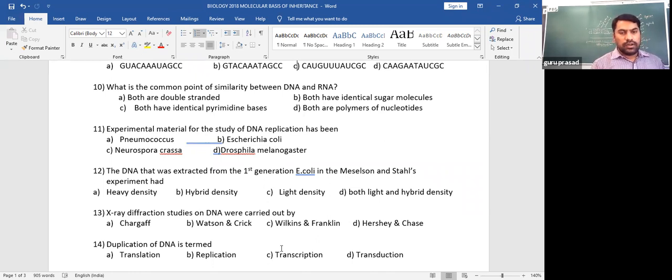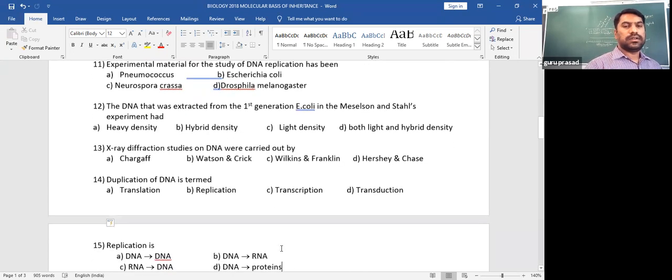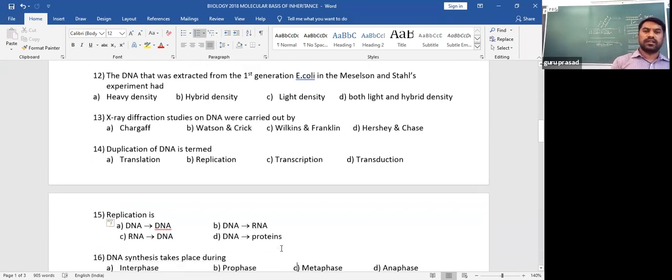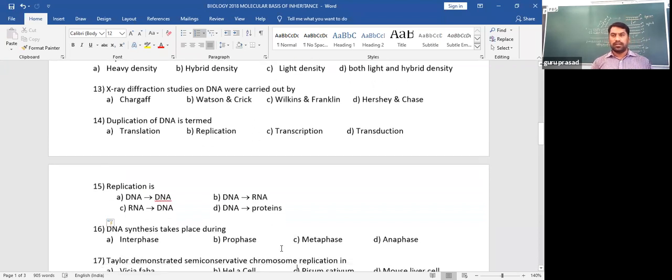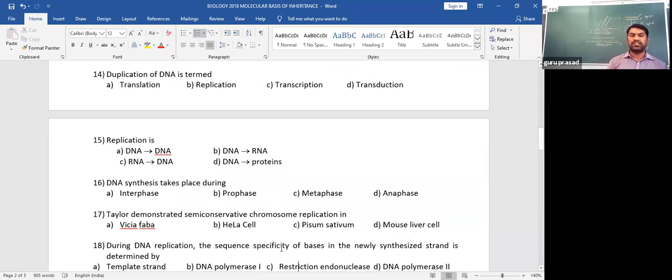Next, duplication of DNA is termed as replication. So the next concept, replication of DNA or duplication of DNA, both are the same. But the option here, translation, is the process of synthesis of protein by decoding mRNA.